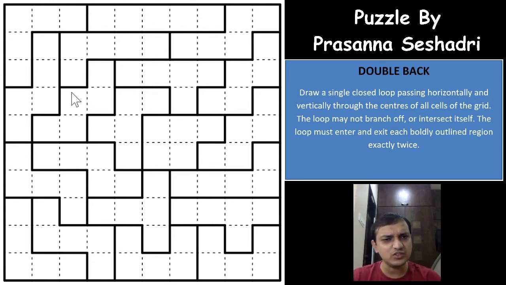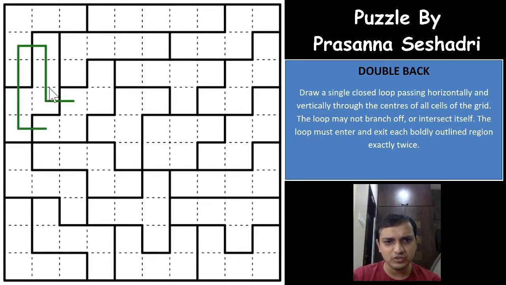And there are a few regions in the grid. The loop should enter and exit each region exactly twice, which means that each of the outlined bold regions will have the loop used twice. For example, let us assume this is the case. If you see the N shape region, the loop has entered once, going through 3 cells, and then going towards the other region, and again came back to this region and using all the 2 cells, right?